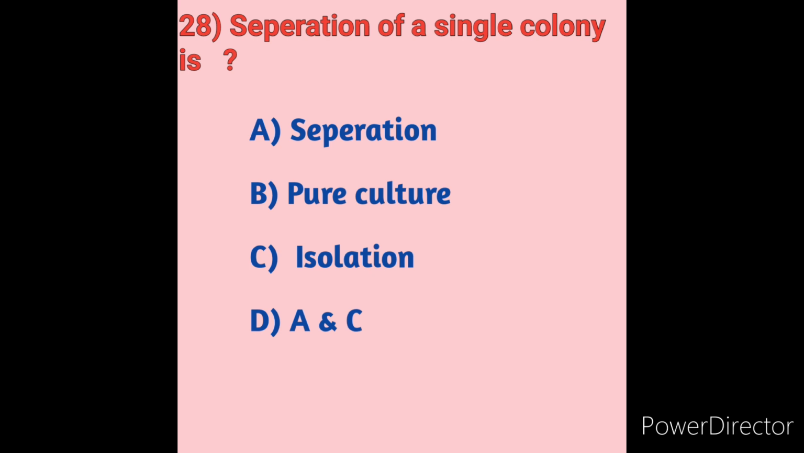Separation of a single colony is called isolation. Isolation refers to the separation of a single strain from a mixed population. So this helps in the separation of a single bacterial colony. Why do we have to do separation? Because of isolation precautions. We have to follow isolation precautions, preventing transmission of infectious agents in healthcare settings.